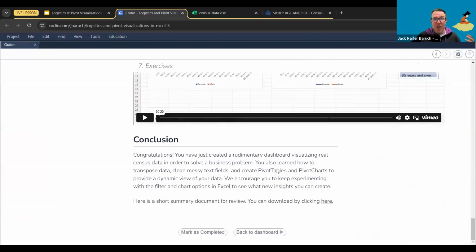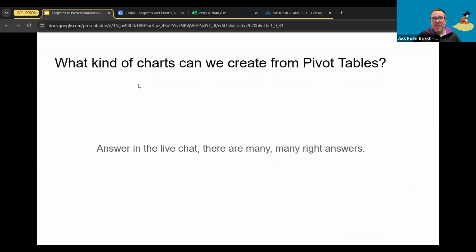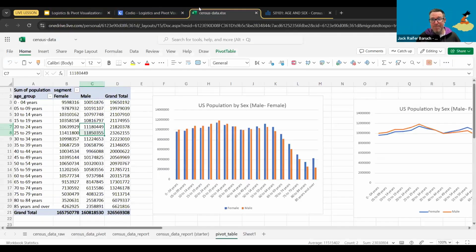So great job, everyone. Today we actually learned how to do pivot tables, how to clean data, which, by the way, is very important.